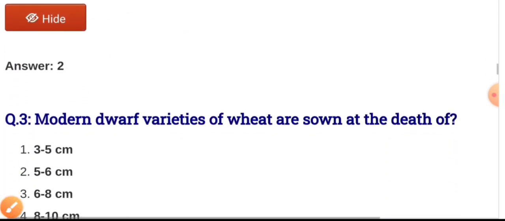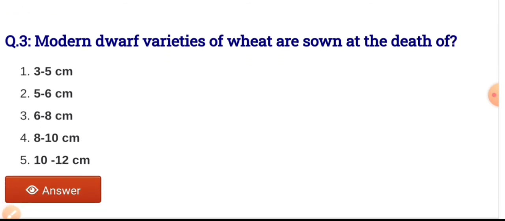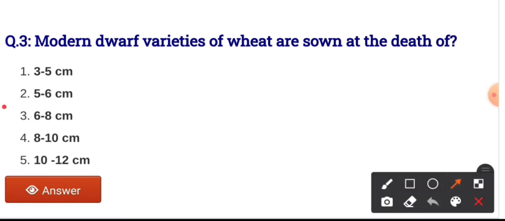Third question, modern dwarf varieties of wheat are sown at the depth of, and the options are 3 to 5 centimeter, 5 to 6 centimeter, 6 to 8 centimeter, 8 to 10 centimeter and 10 to 12 centimeter. And the correct answer is 5 to 6 centimeter. The dwarf wheat should be sown only at the depth of 5 to 6 centimeter because they have shorter coleoptile. If the wheat is sown at the depth of 8 to 10 centimeter, it will result in poor germination and reduced yield.